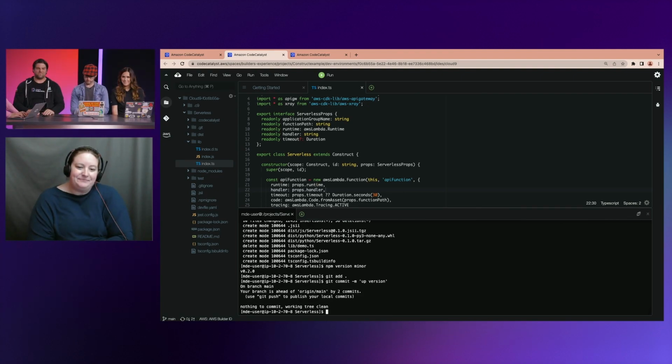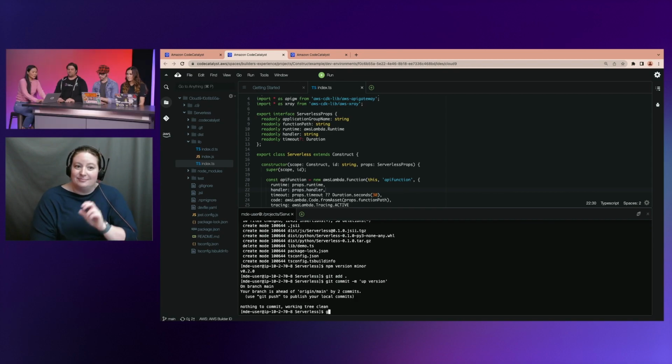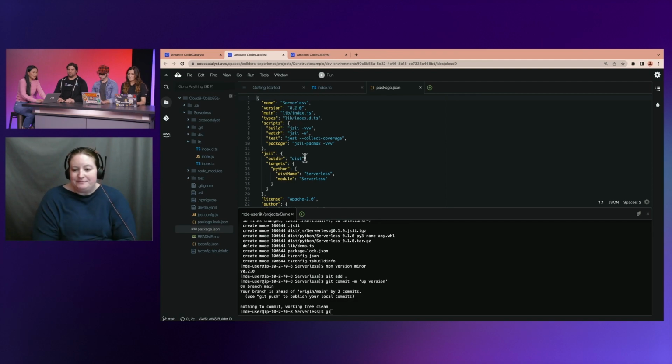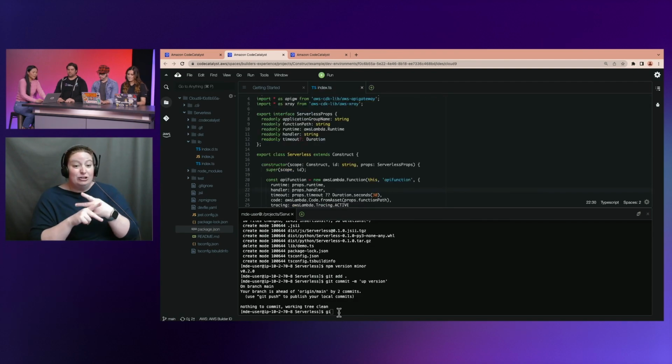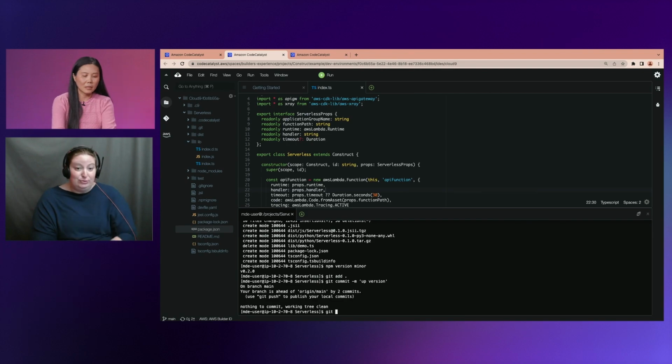So, okay, almost there. Right now we should be, let me double check. So now we've upped the version of the package to version 2. Now I'm going to really check this in.